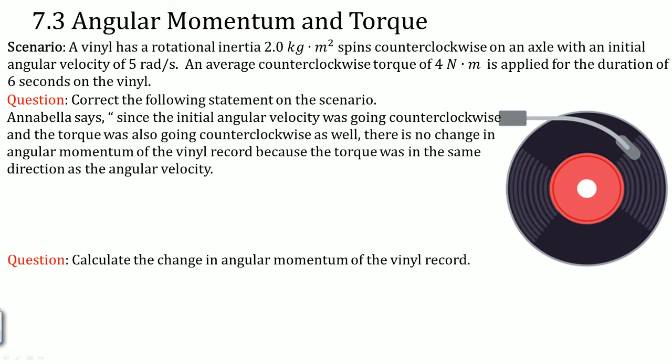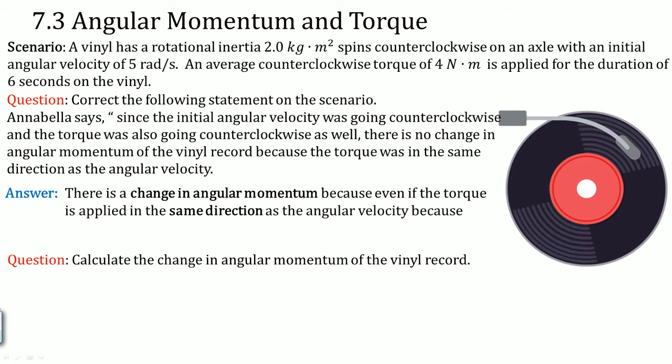Annabella says, since the initial angular velocity was going counterclockwise and the torque was also going counterclockwise, there is no change in the angular momentum of the vinyl record because the torque was in the same direction as the angular velocity. Here's the answer.